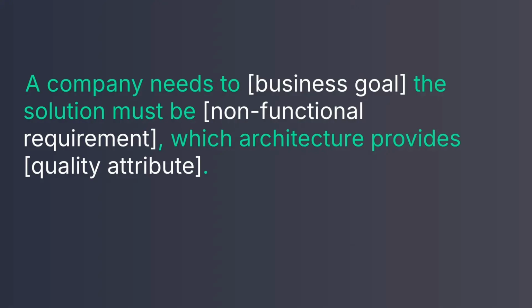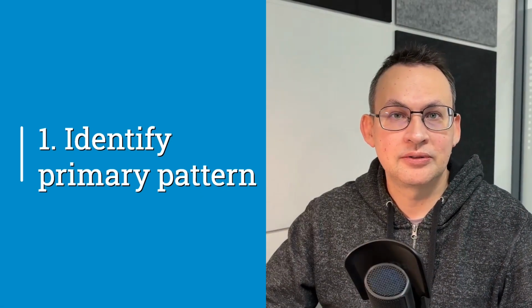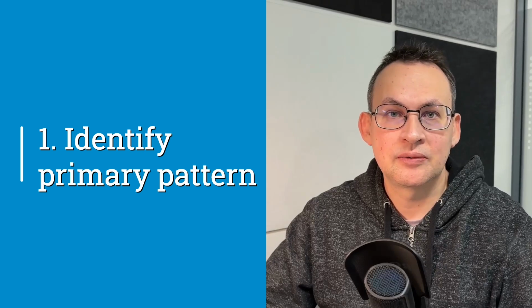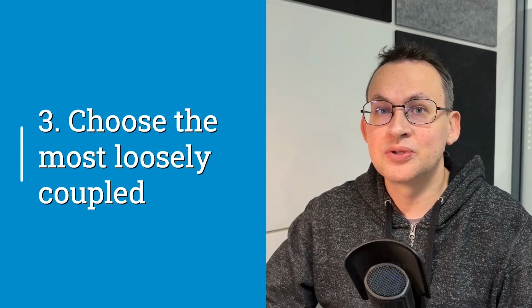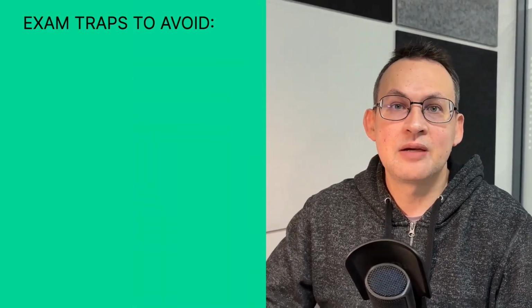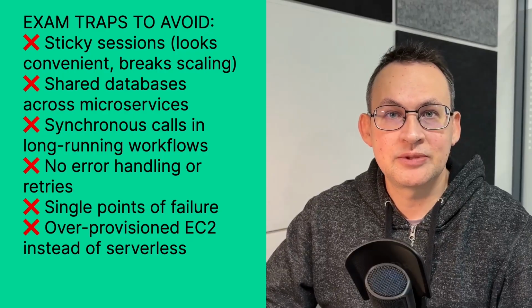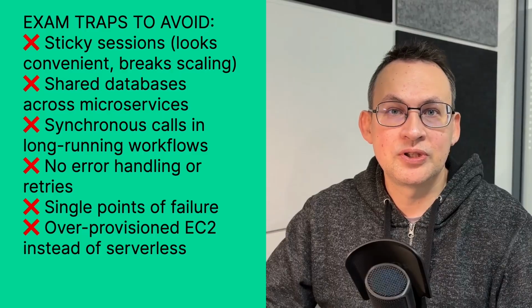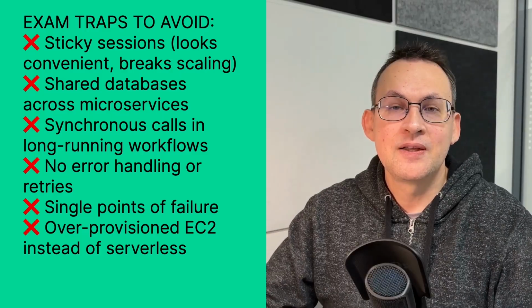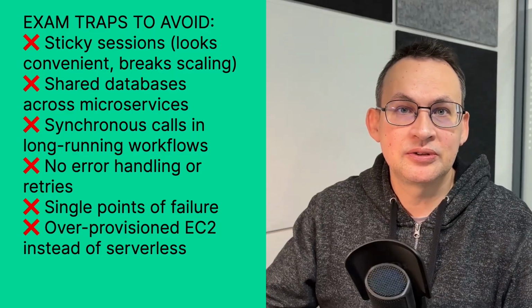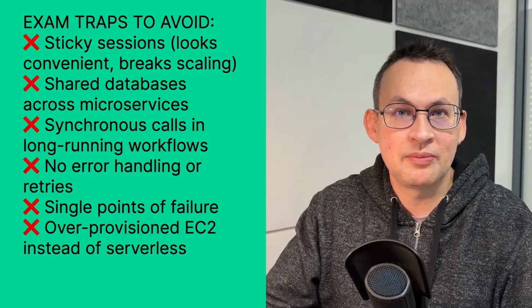And here's your attack strategy. First, identify the primary pattern being tested. Is this about state, coupling, or communication style? Second, eliminate answers that violate the pattern. Third, choose the most managed, serverless, loosely coupled option. The exam has a strong bias there. The exam will make wrong answers look tempting. They technically work but violate best practices. Always choose the option that's more decoupled, more managed, more stateless. These patterns form the foundation. Once you've got this down, the services are just tools to implement these patterns.